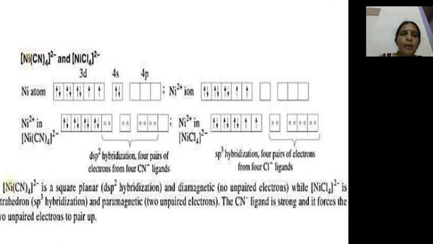This is how the predicted geometry for this complex is square planar. Since there are no unpaired electrons, this is seen to be diamagnetic. And since the inner d orbital is used for the hybrid orbitals, this is called an inner orbital complex. So this can also be called a low spin complex. Since the cyanide ligand is a strong ligand, it forces the electrons to pair up.